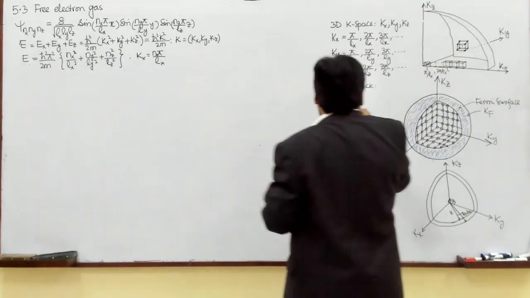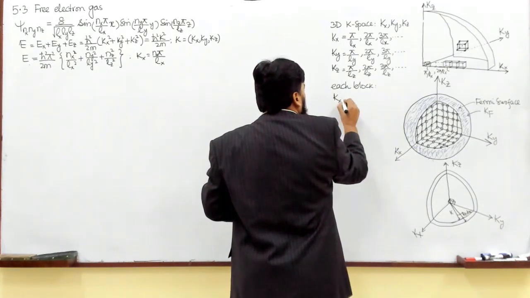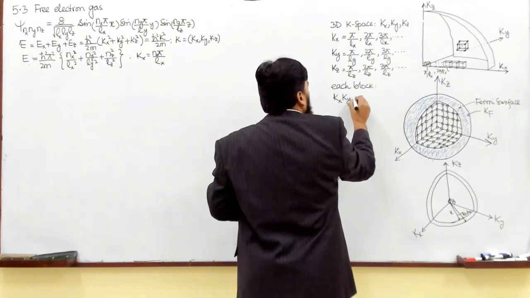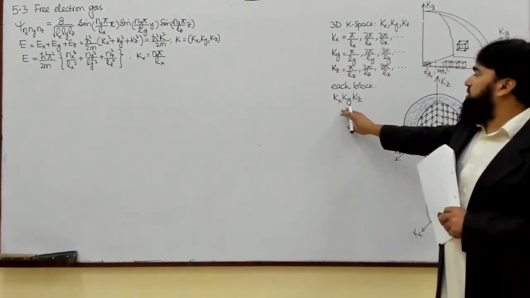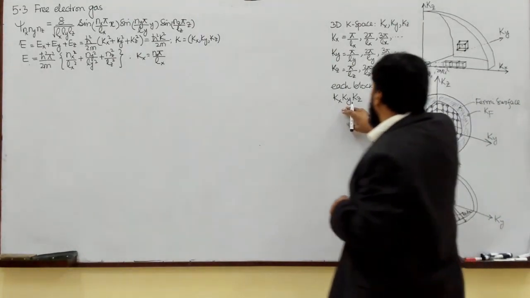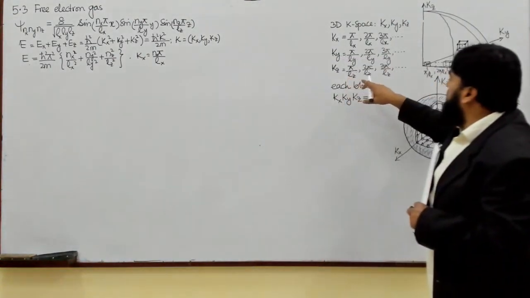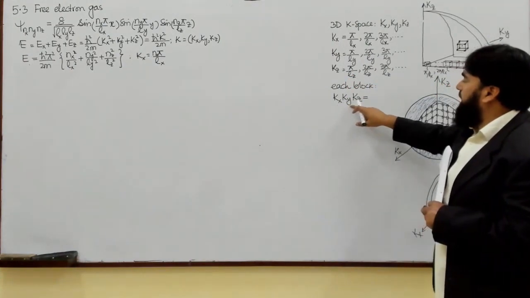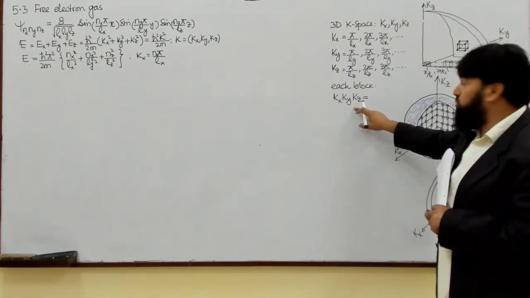space. So I can write that the volume in the k space will be kx multiplied with ky multiplied with kz. This will be the volume in the reciprocal space. In real space, the volume is Lx, Ly and Lz. That will be the real space volume.